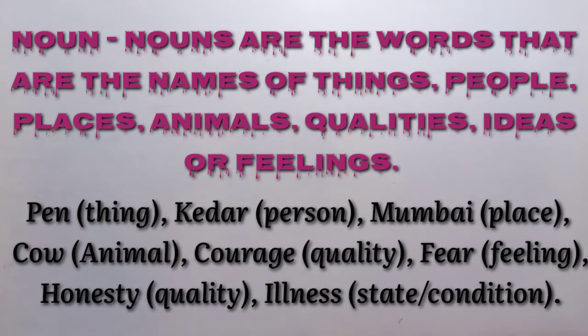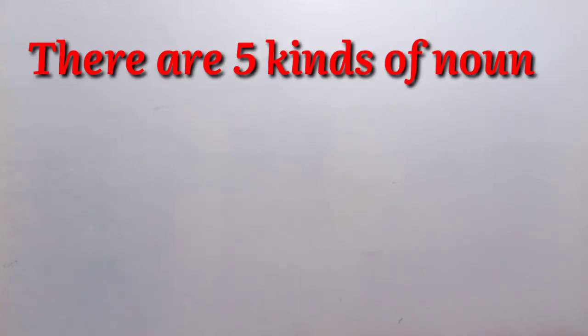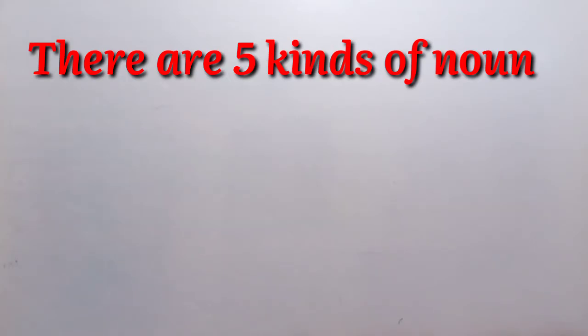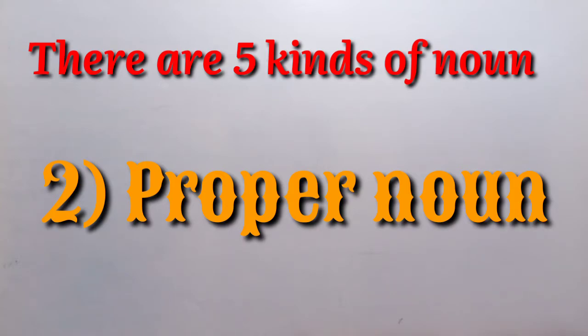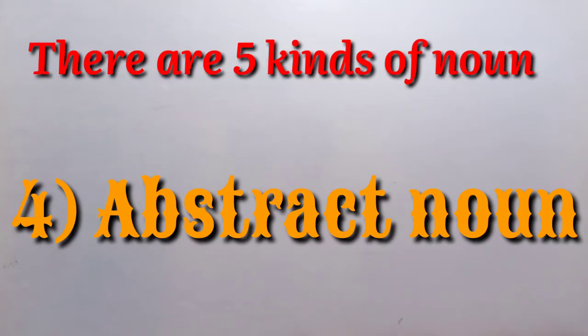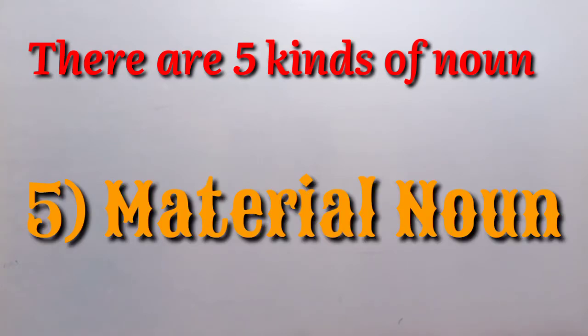Again, these nouns are of 5 kinds, means there are 5 kinds of nouns. Number 1, common noun. Second one, proper noun. Third one, collective noun. Fourth one, abstract noun. And fifth one, material noun. These are the 5 types of noun.